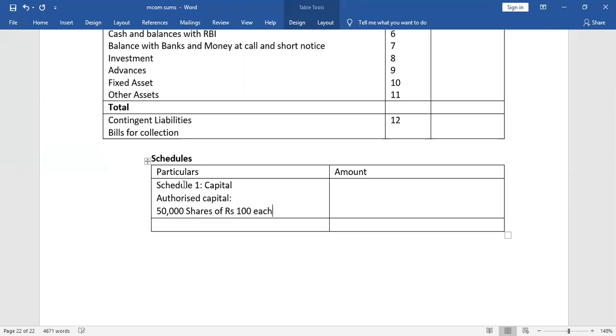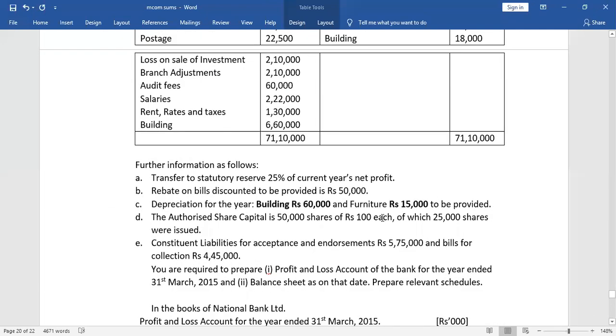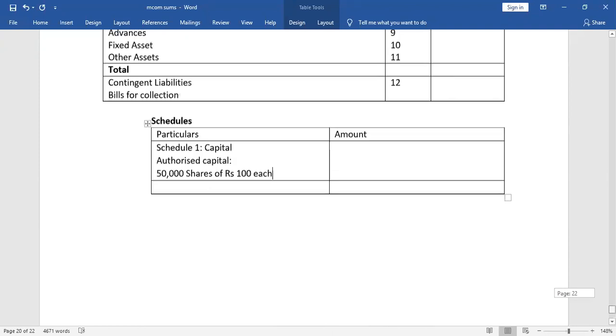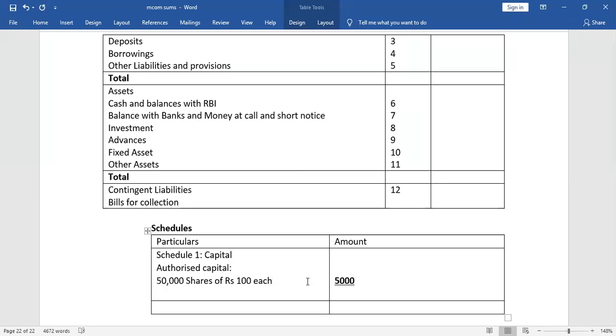We just read that authorized capital is 50,000 shares of rupees 100 each. 50,000 into 100 will come to how much? 50 lakhs, right? But in the banking final account, we omit 3 zeros. So this will be the authorized capital. This should not be calculated for the total.